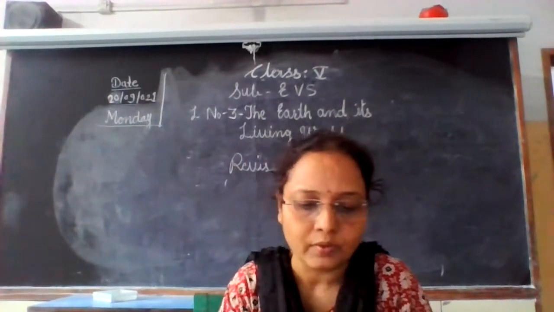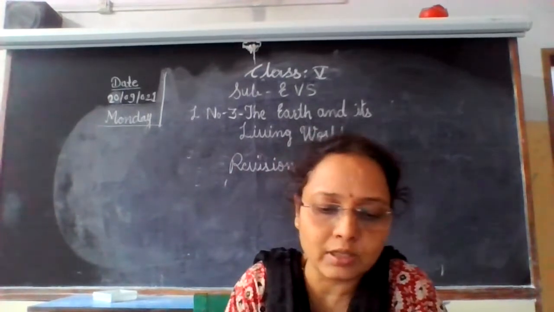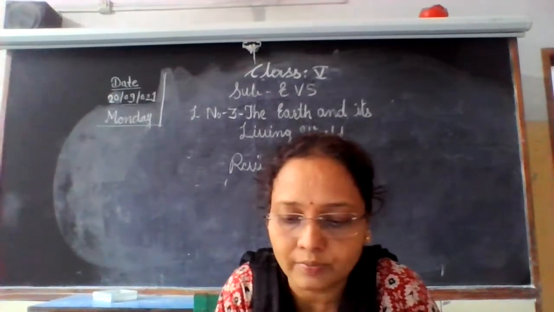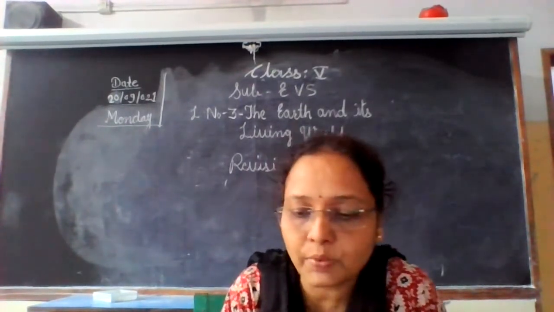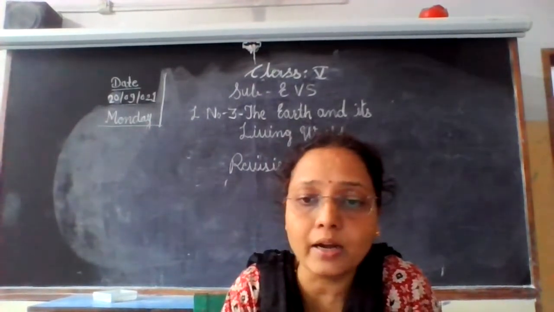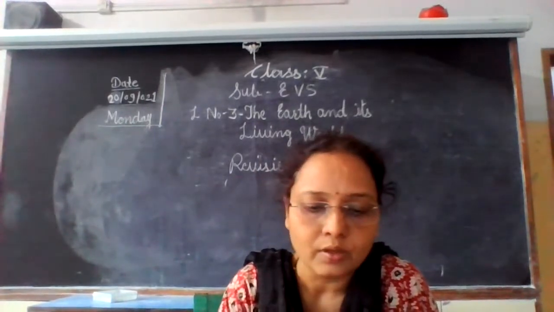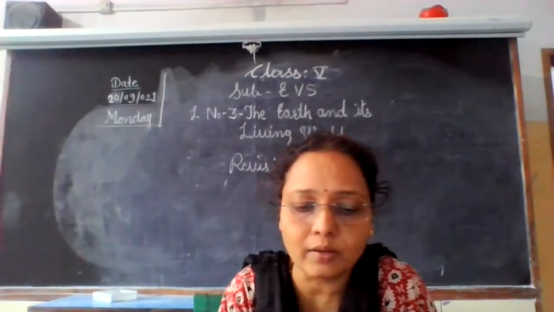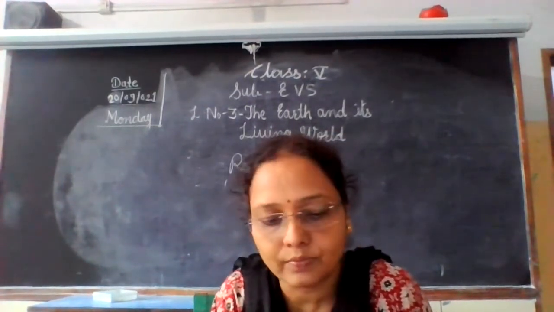There are different spheres of the earth: lithosphere, hydrosphere and atmosphere. The hydrosphere consists of the biosphere.